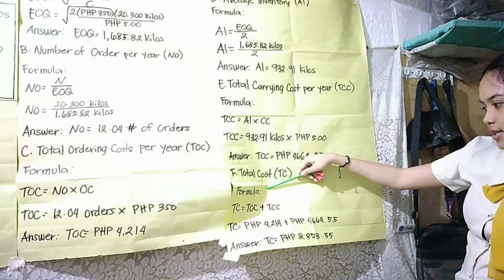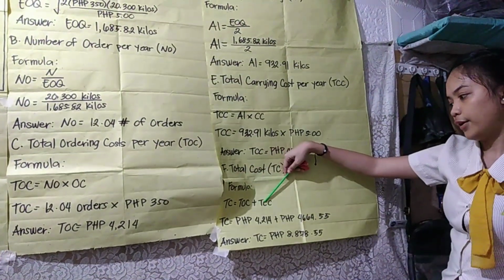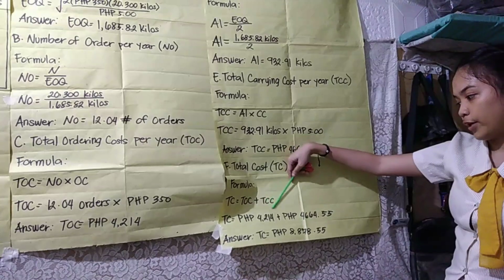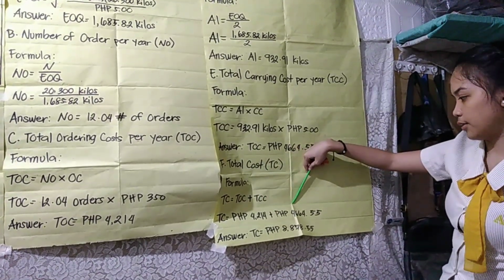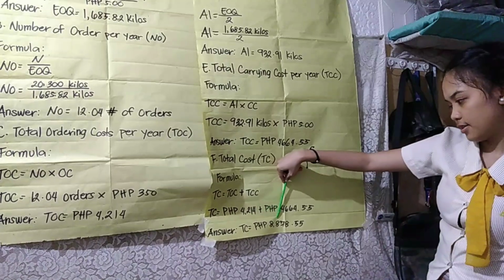So, the total cost or TC. The formula is TOC plus TCC. So, 4,214 plus 4,664.55 equals